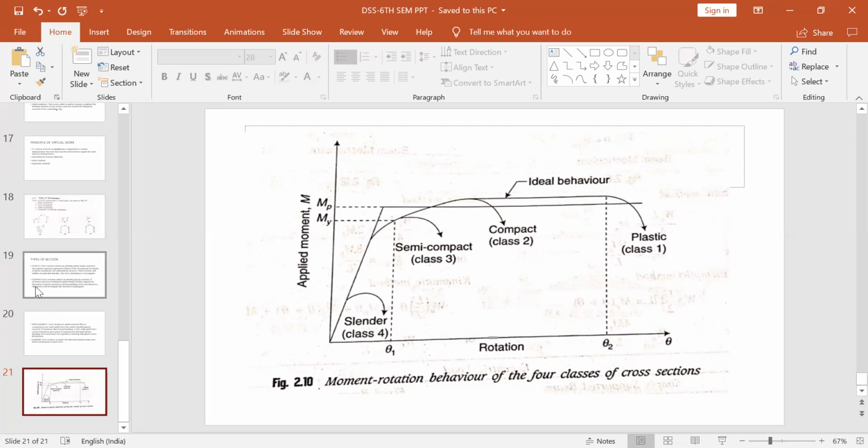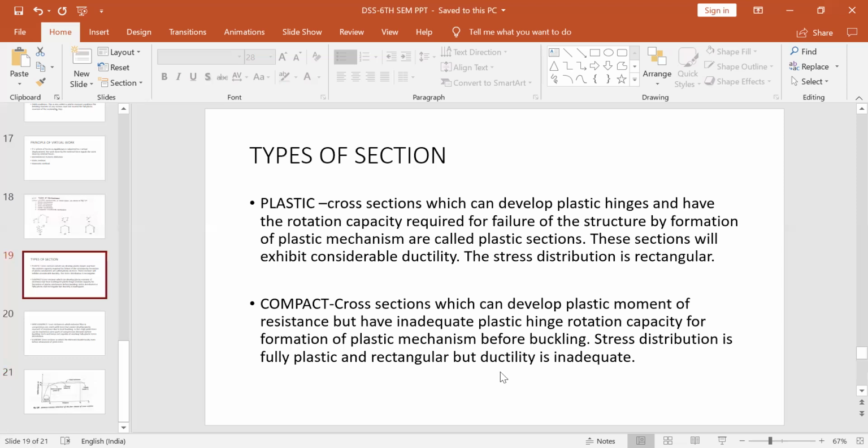This is the compact section. So again, in this case also, the stress distribution is fully plastic and rectangular, but ductility is inadequate. This is the only difference, that inadequate ductility, rotation is not enough. So mechanism will not be formed. Now most of the sections that we analyze in steel structures fall under this category. Remember one thing, compact section. Very few sections will fall in plastic, but most of the sections in real life cases will fall under this compact section.